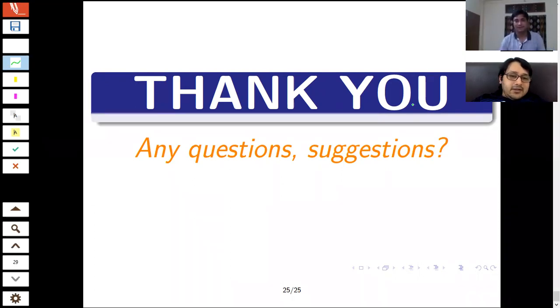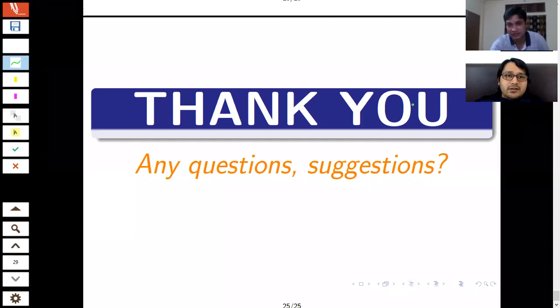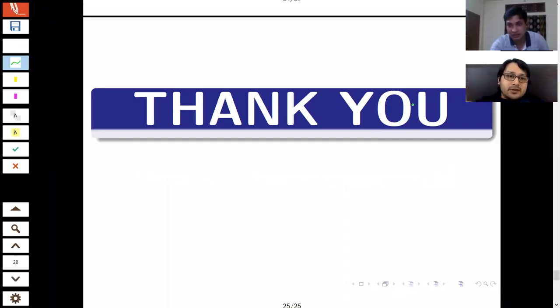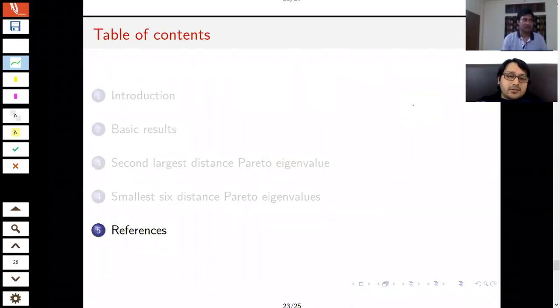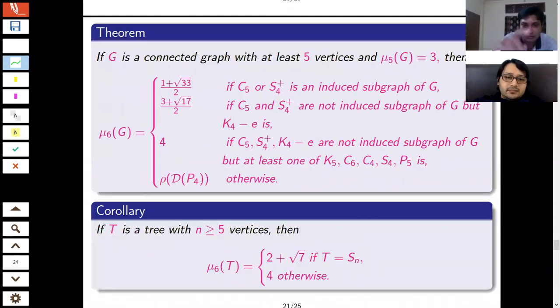So let me start actually. It seems that there is a recursive structure to the last few theorems that you have shown. Is it true that the proofs are following one after the other? Kind of, not exactly, but you can see here (3 plus root 17) by 2 is there. Here also you can see (3 plus root 17) by 2, because there are only 4 possibilities in case of mu 5. So if one of them is the mu 5, then the next one can be mu 6, because there are 4 or 5 possibilities for mu 5.